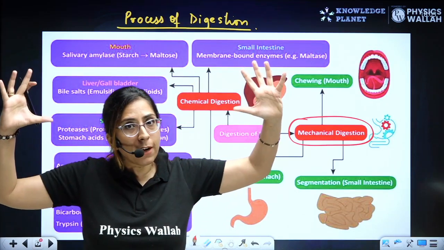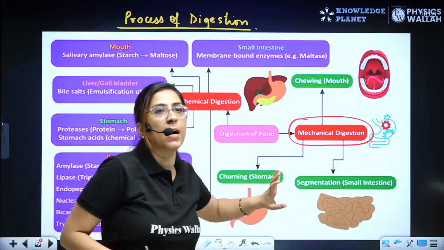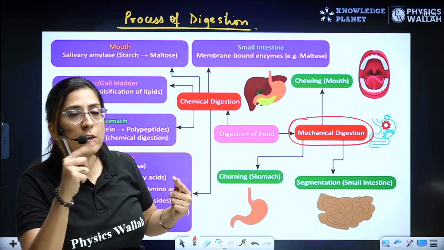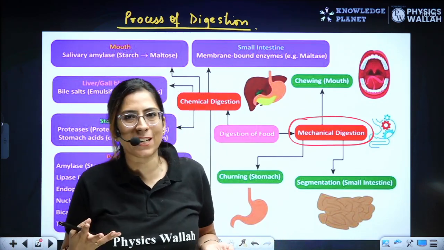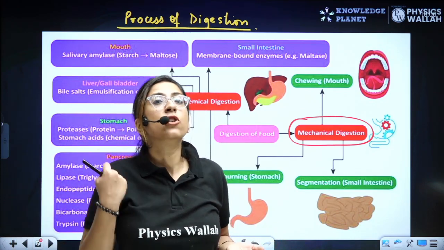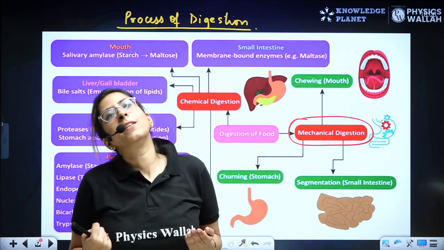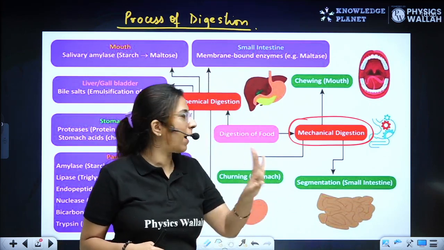The larger parts of the food are converted into smaller parts. Similarly, your stomach. You remember I talked about the rugae? Those folds present in the stomach also help in the churning process. Now, in the small intestine also, segmentation occurs. So mechanical digestion happens in three different parts.